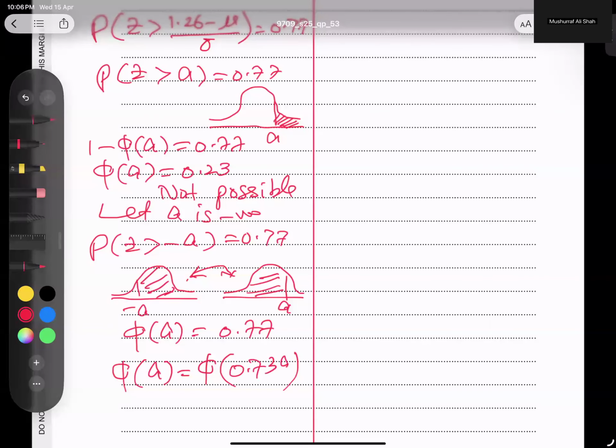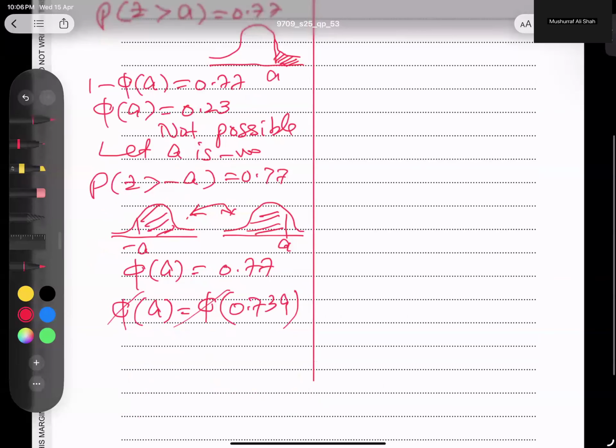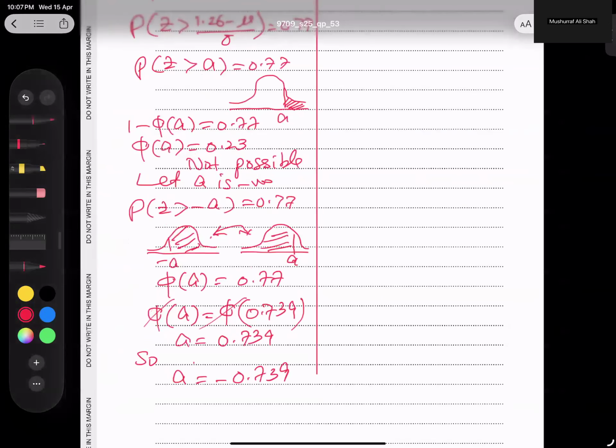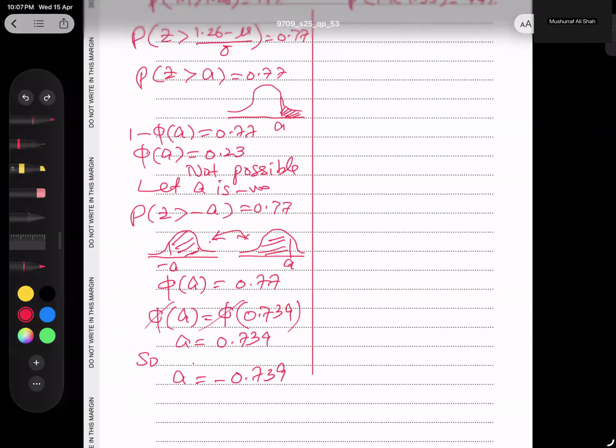0.739. 5 I cancel out. I got A is equal to 0.739. So A value becomes negative because I said before, I assume negative. And this value, I will put them this equal to that. So I think up till here, point is very clear.